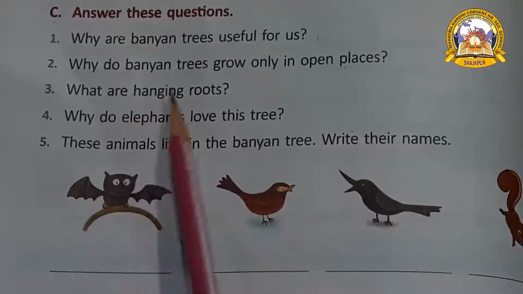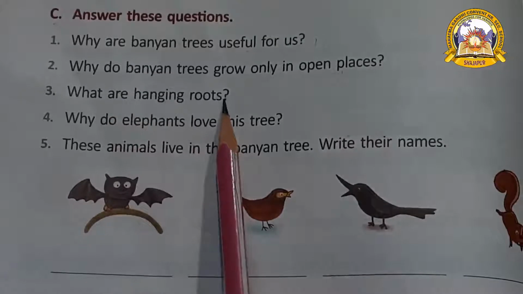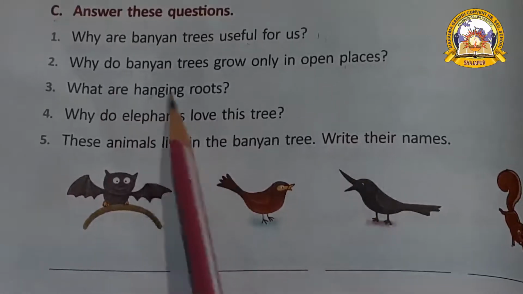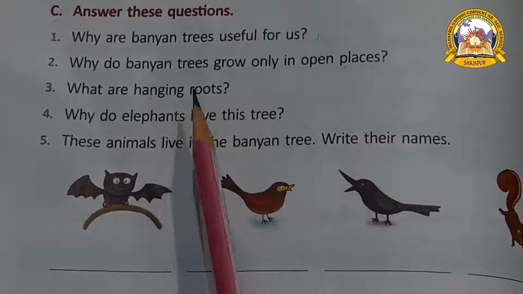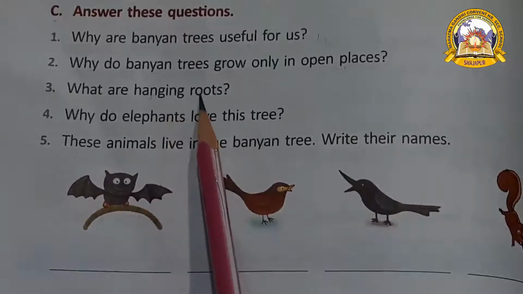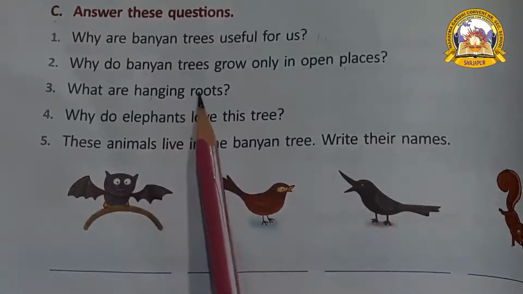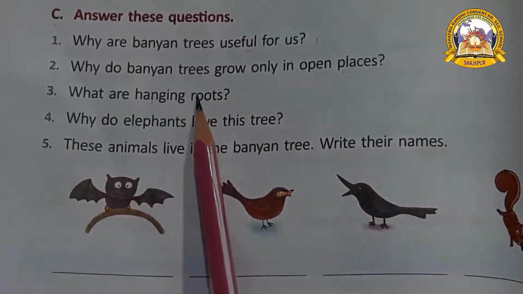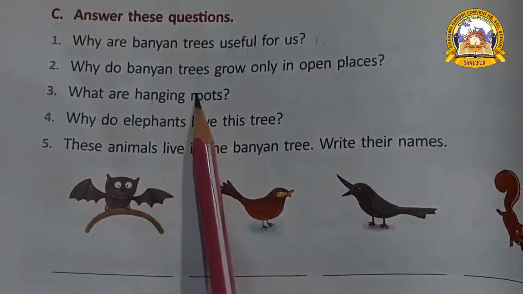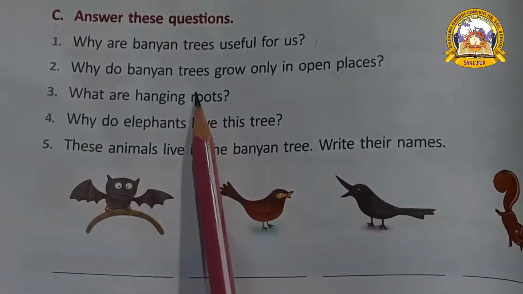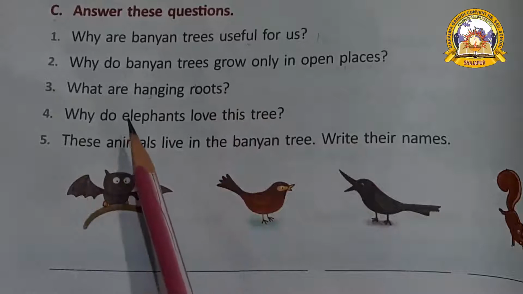Next, what are hanging roots? What are hanging roots? Banyan tree का roots ऊपर से नीचे आ रहे branches को support करने के लिए, isn't it? So that roots are called hanging roots. The roots that can be seen hanging from the branches are called hanging roots.